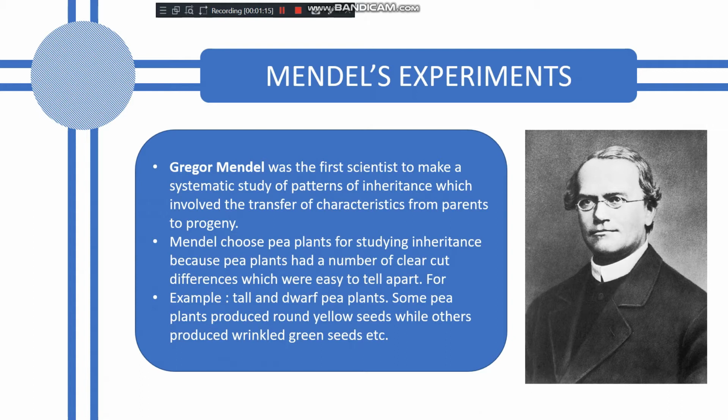First, the pea plants have very clear-cut differences, which were very easy to tell apart. Some pea plants are tall, some are dwarf, some produce yellow seeds, some produce green seeds, some have green pods, some have yellow pods. The seeds are wrinkled or round. In this way, there are seven different characteristics. For that reason, Mendel selected the pea plant.